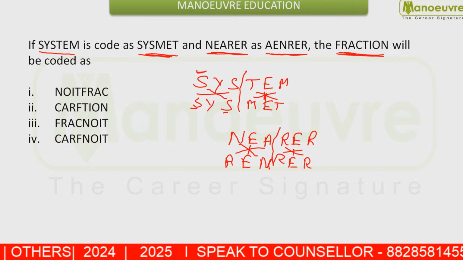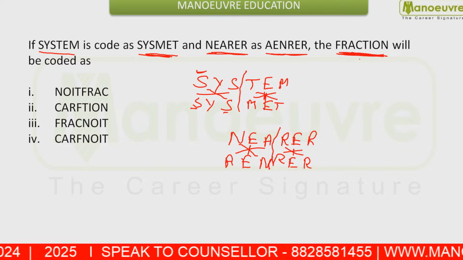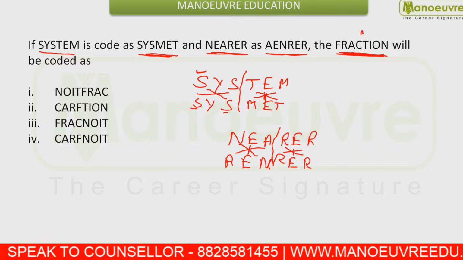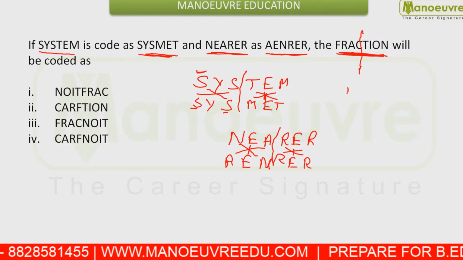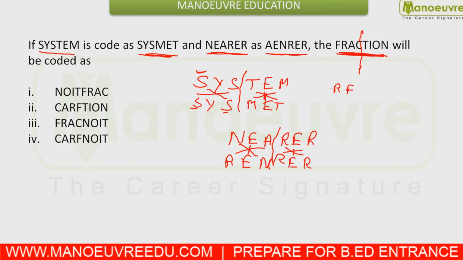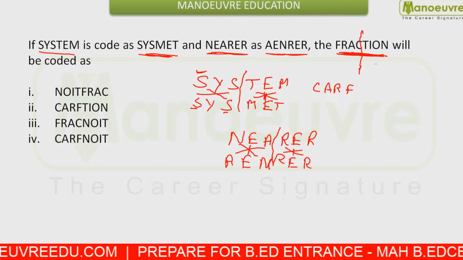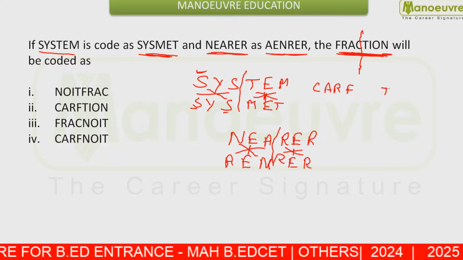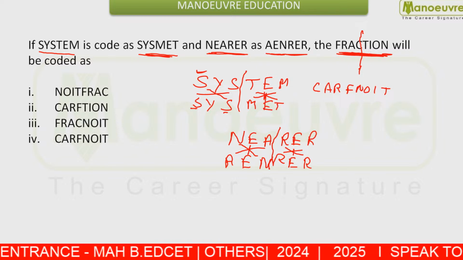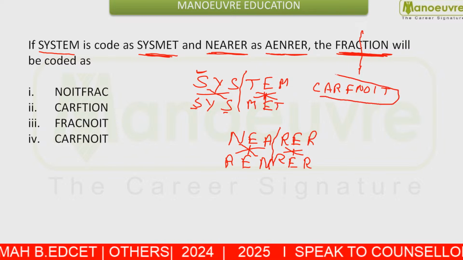So you are asked to code for FRACTION. So what are you going to do? You're going to break this in half and write down in the inverse order. So what will this be? This is going to be FRAC, and we are going to write TION in the reverse order. So this is going to be your TION. So your answer will be